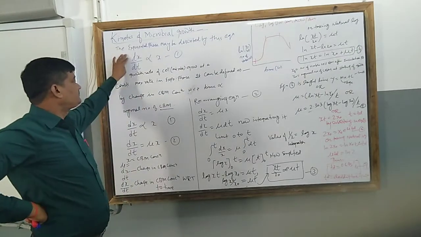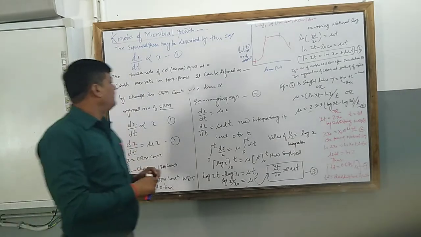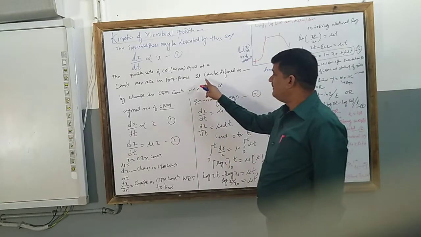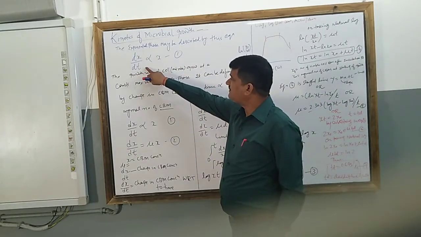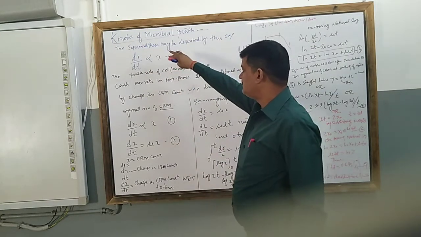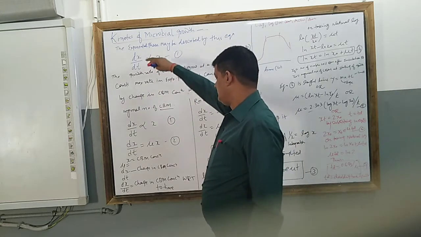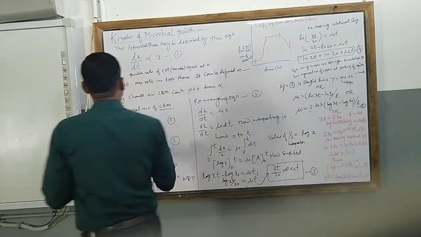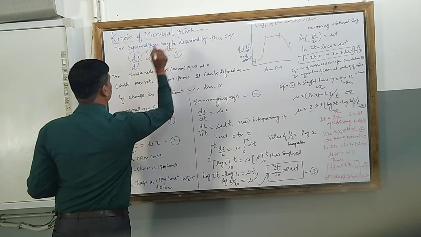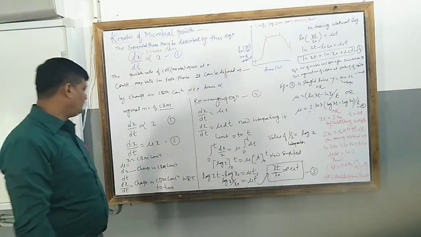This is the growth rate of cell biomass, which grows at a constant maximum rate in the exponential phase, and mathematically it is dx upon dt proportional to x, where x is the cell biomass concentration, dx is the change in cell biomass concentration, and dt is the per unit time, or how much time we require for that.